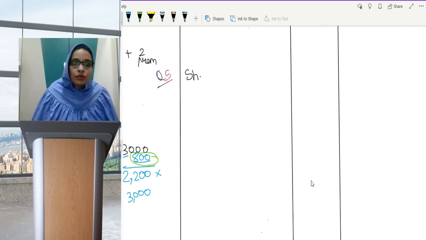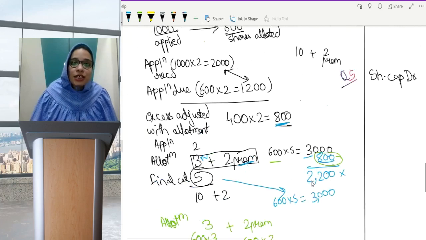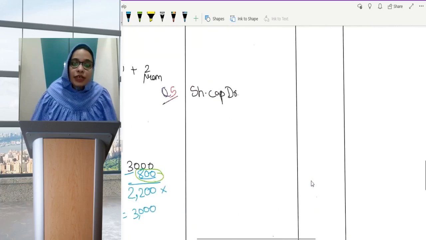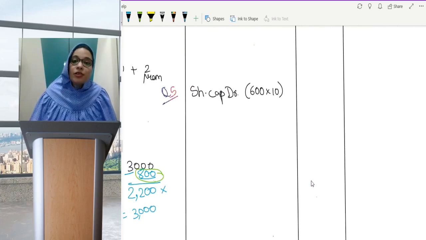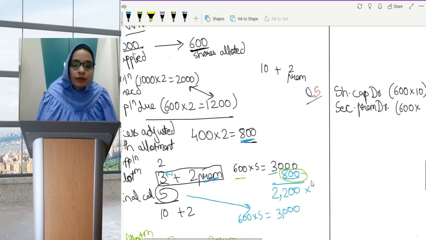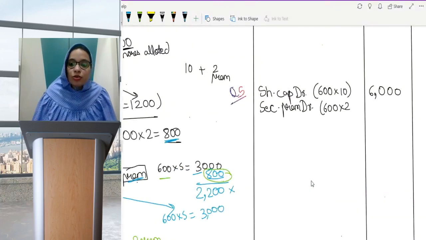First, the entries of forfeiture. Share capital will be debited since the entire amount. Okay, how many shares are being forfeited? Again, only 600 shares were allotted, so only 600 shares are being forfeited. Share capital will be debited by 600 into face value 10, called up value 10, which is 6,000. Here securities premium is there and it is not received, hence we will debit 600 into premium value. I think premium is 2 rupees, yeah. So 600 into 2 comes to 1200.